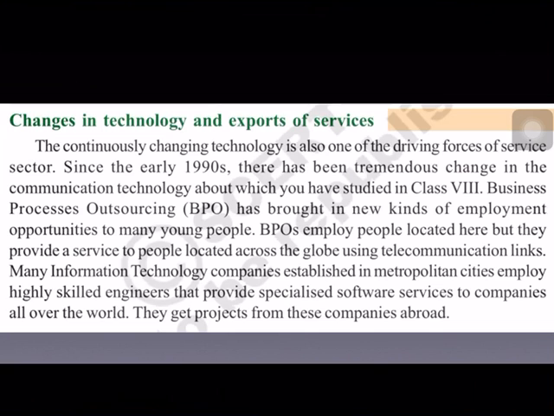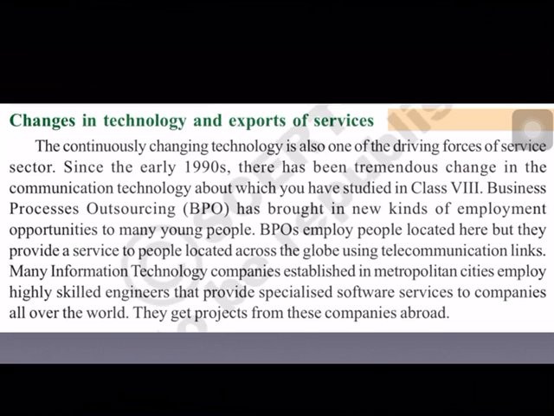And nowadays, BPO, the full form of BPO is Business Process Outsourcing. This business process outsourcing has brought in new kinds of employment opportunities for many young people. BPOs employ local people and these people provide their services across the globe. Suppose people from Hyderabad are appointed in these BPOs, and they provide their services all over the world using satellite and telecommunication technology.